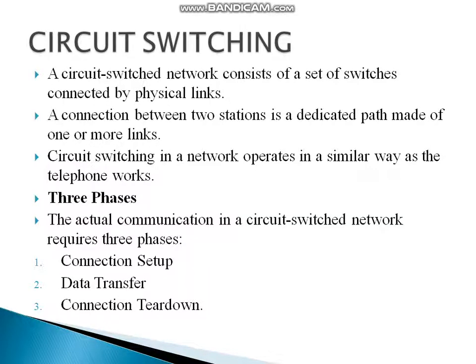Circuit switching is made up of a set of switches connected by physical links. Each link is divided into n channels. In circuit switching, it establishes a dedicated path between sender and receiver, which means once the connection is established, the dedicated path will exist until the connection is terminated. It works like a telephone system. A complete end-to-end path must exist before the communication takes place, which means a dedicated path should be established before the communication.